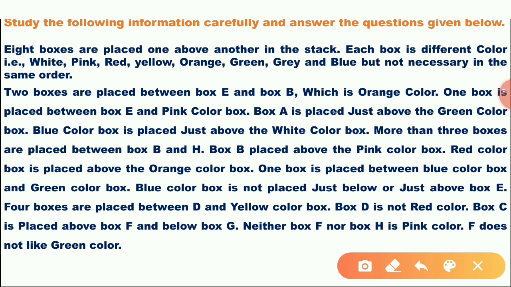8 boxes are placed one above another in the stack. Each box is a different color, that is white, pink, yellow, orange, green, grey and blue, but not necessarily in the same order. 2 boxes are placed between box E and box B, which is an orange color. The box B is the orange color. One box is placed between box E and pink color. Box A is placed just above green color box.